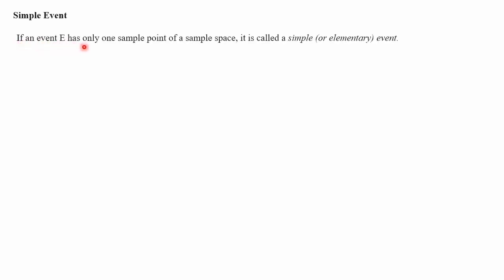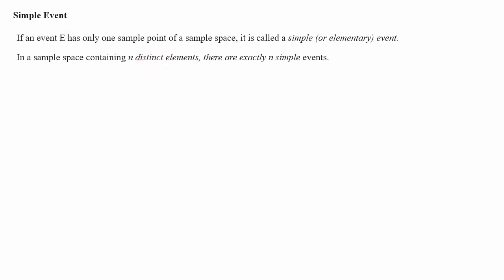Next type of event is simple event. If an event E has only one sample point of a sample space, it is called a simple or elementary event. In the sense that the set is having only one element of a sample space, it is called a simple event. In a sample space which is carrying n different elements, there are exactly n simple events. For example, if a sample space is having 6 elements, then there are exactly 6 simple events. Means if you write each element separately, we will get a simple event.